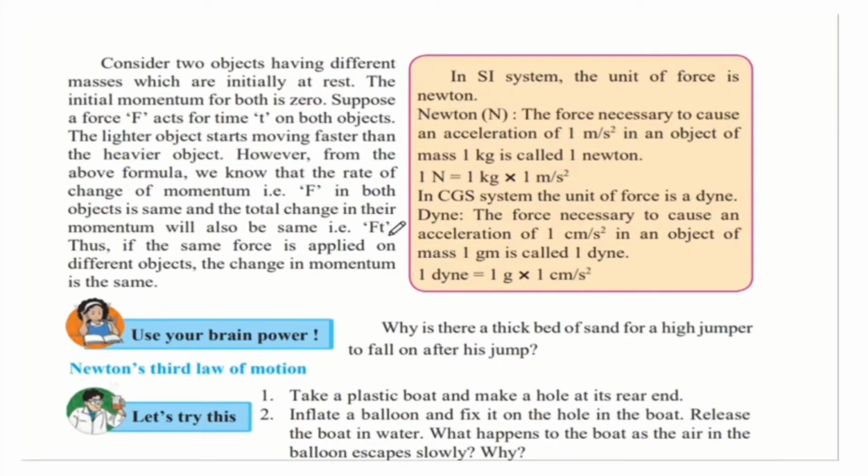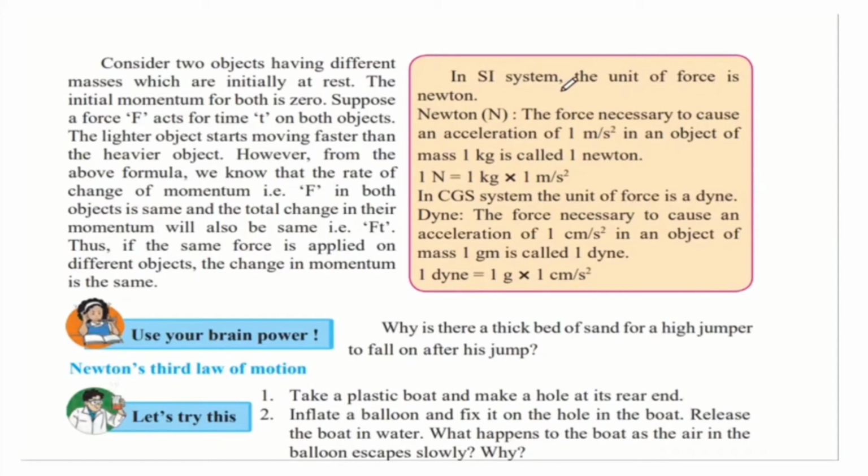We were applying equal forces for equal time. Therefore the change in their momentum would be the same. Thus, if the same force is applied on different objects, the change in momentum is the same, irrespective of their masses.